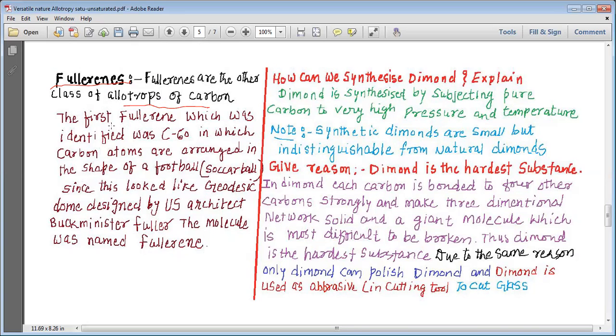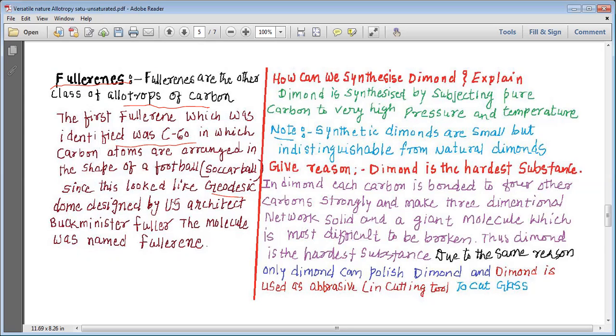The first fullerene which was identified was C60. That means there were 60 carbon atoms present in the smallest structure of fullerene, in which carbon atoms are arranged in the shape of a football or soccer ball. Please remember that in fullerenes, the carbon atoms were found arranged in the shape of a football or a soccer ball. Since these looked like the geodesic dome designed by a US architect,